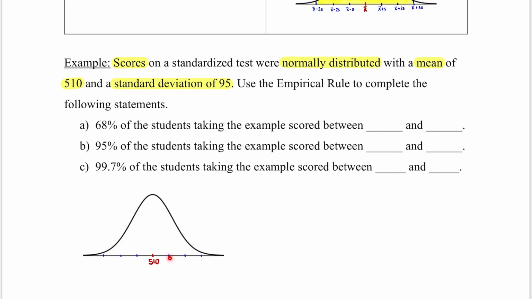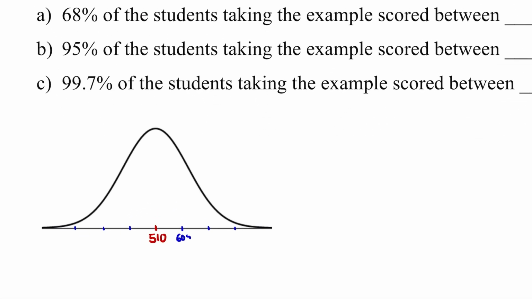This number is 1 standard deviation above the mean. So to find this number, I take 510 plus the standard deviation, which is 95, so 510 plus 95. That is 605. This number is 2 standard deviations above the mean.